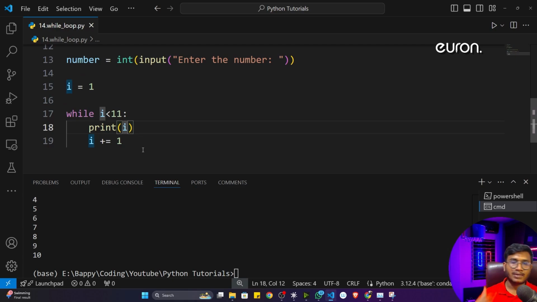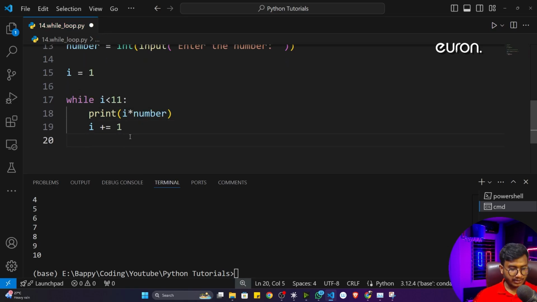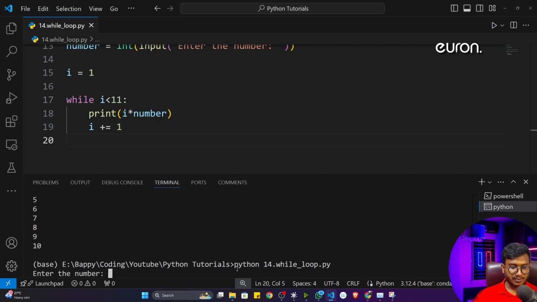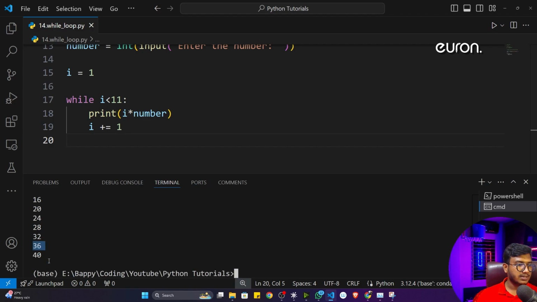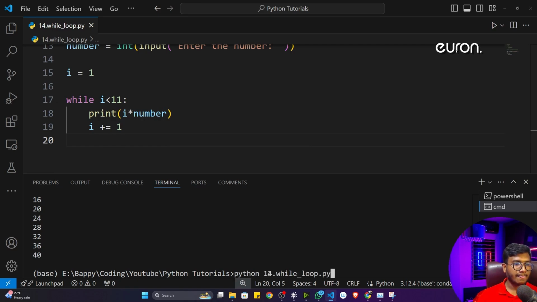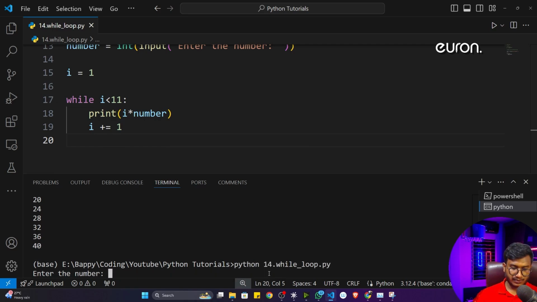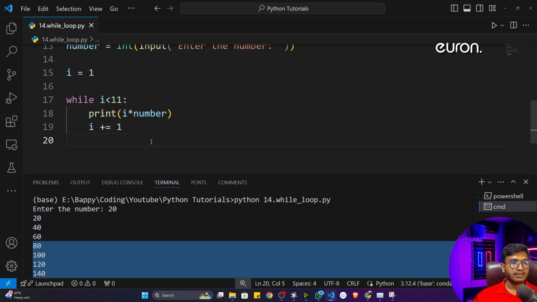Now if I want to calculate the multiplication table, simply I have to multiply 1, 2, 3, 4 and so on with our number, the number the user has given. So this is the number. Here I'll do the multiplication. Now if I execute my program, let's say I want the multiplication table of 4. I can see this is the multiplication table of 4: 4, 8, 12, 16, 20, 24, 28, 32, 36, 40. That means it's working fine. Now you can give any other number, let's say 20. So this is the 20 multiplication table.